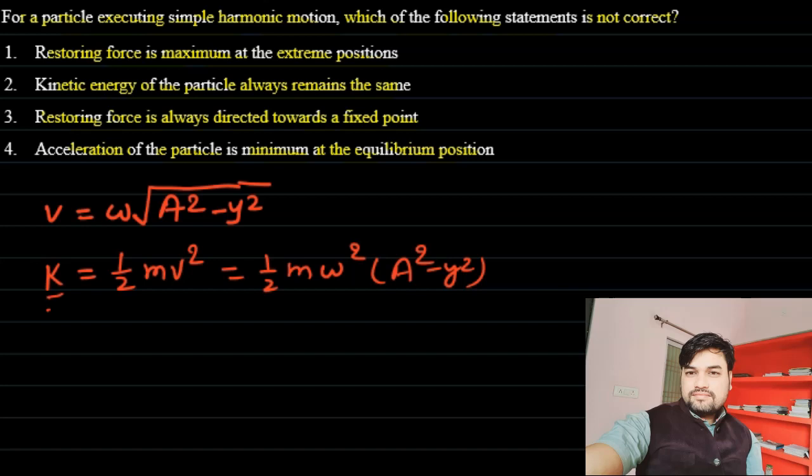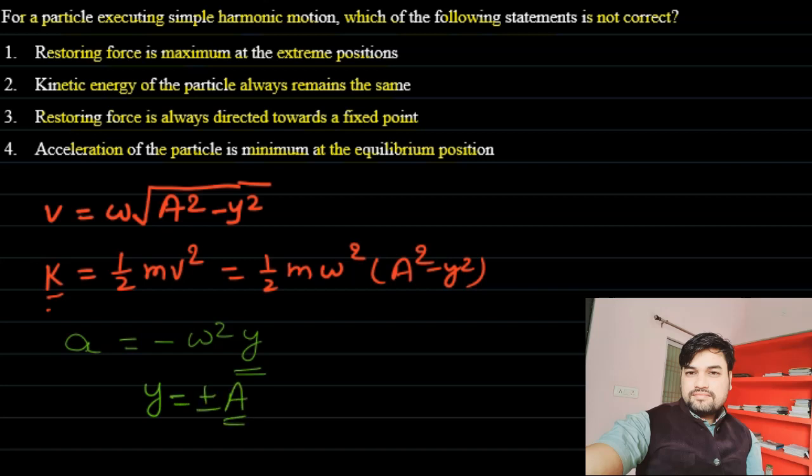Okay, acceleration of the particle. Acceleration is given by minus omega square y. Y is again changing. It is 0 at the mean position and maximum away from the mean position. A is the amplitude of the oscillation, and y maximum becomes plus or minus a.